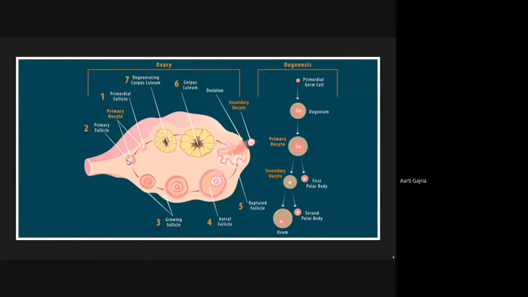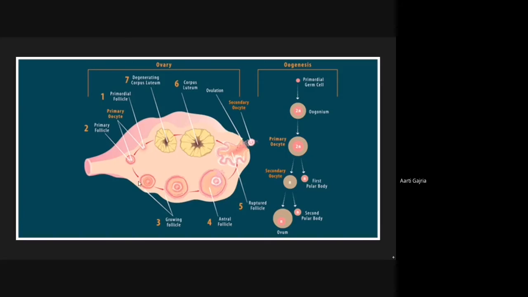Yes, this is the primary follicle. Now what is present in the primary follicle? The primary oocyte. Slowly there will be layers of granulosa cells around it, and this primary follicle will get converted into the secondary follicle, the tertiary follicle, and then this cavity will come. This is the characteristic of the tertiary follicle. This cavity is called the antrum. And then ultimately the Graafian follicle.